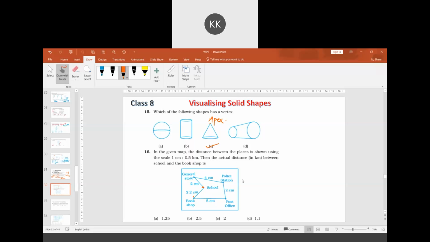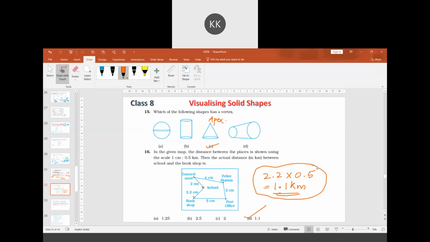So what you must do is multiply 2.2 with 0.5. 2.2 into 0.5 gives 1.1 kilometers.